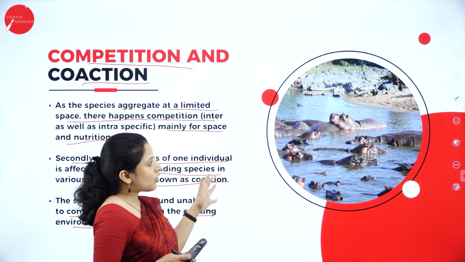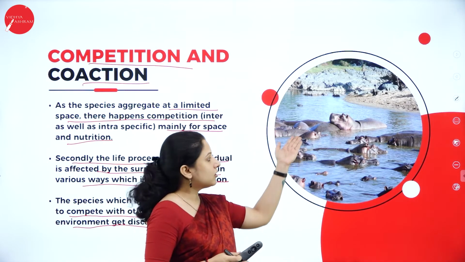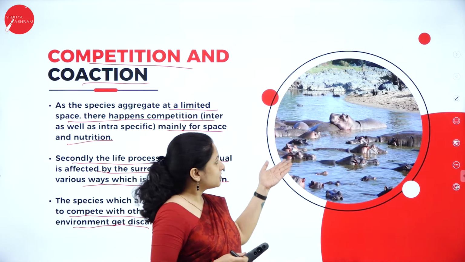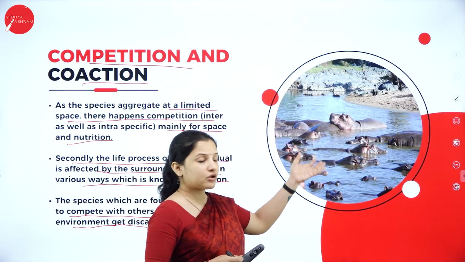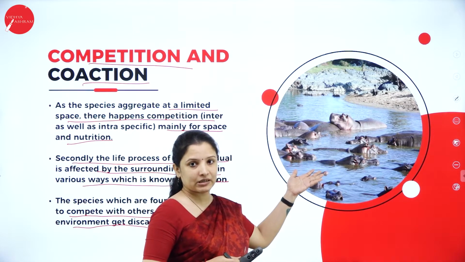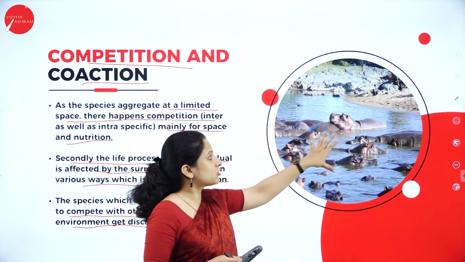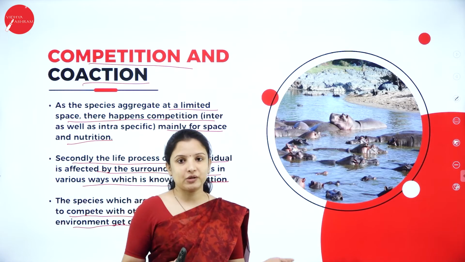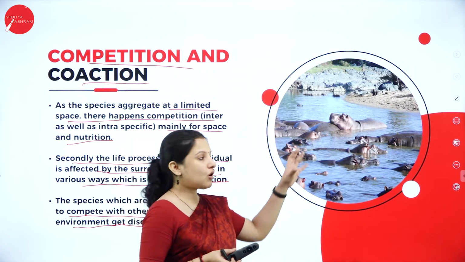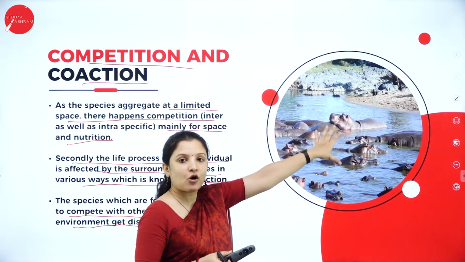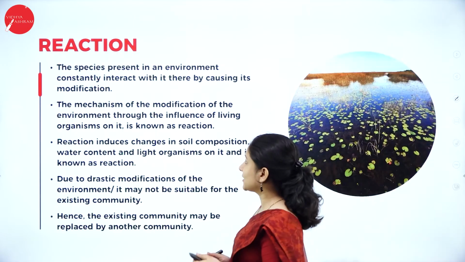So this is about competition. Here I have taken the example of a small pond wherein lots of hippopotamus are there. Can you see there is no proper space for the hippopotamus to move around because a large number of hippopotamus are there and there is not enough space for them. So competition and coaction will start. They'll start to fight with each other. In the fight, one might die or get injured and later die. So all that will occur. This is nothing but competition and coaction occurring. This is the third stage in ecological succession.